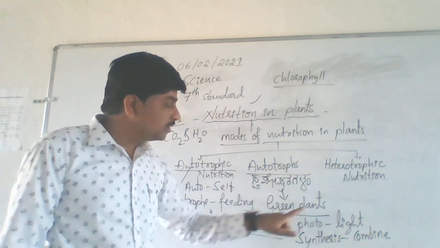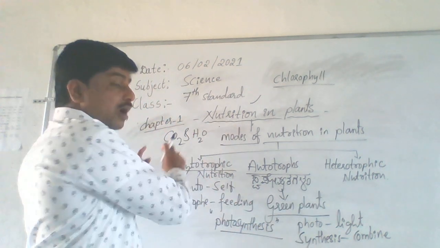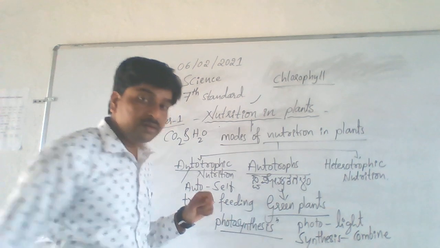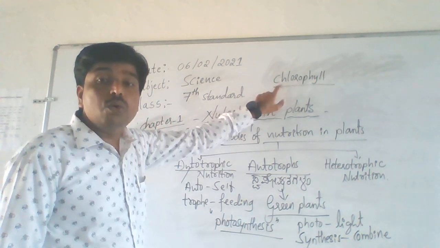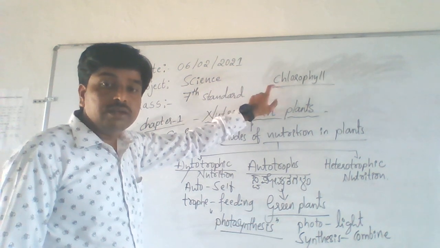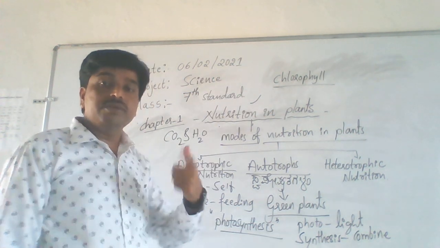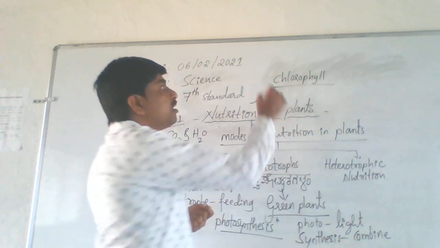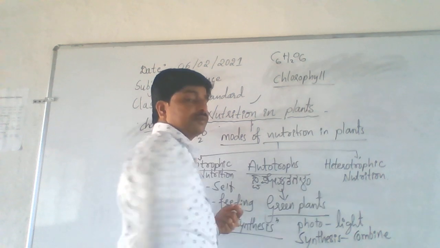Photo means light, synthesis means combine. What do they combine? Carbon dioxide and water in presence of light by using chlorophyll. By using chlorophyll, they produce food. They produce starch in the form of glucose, C6H12O6.